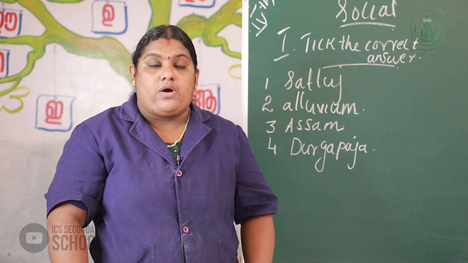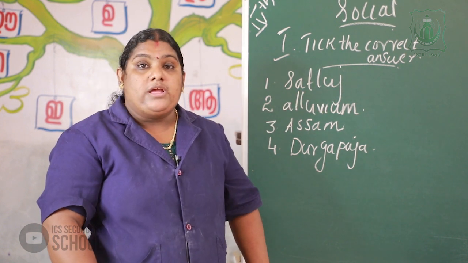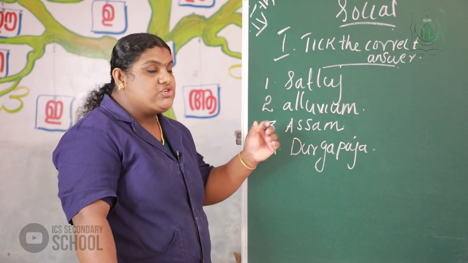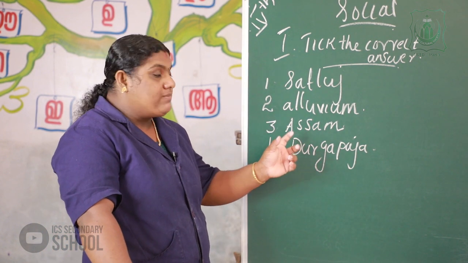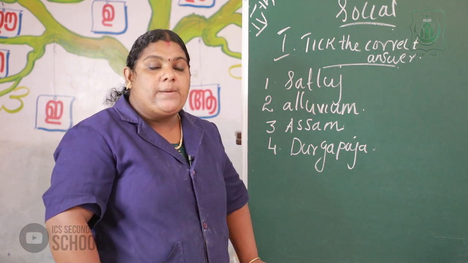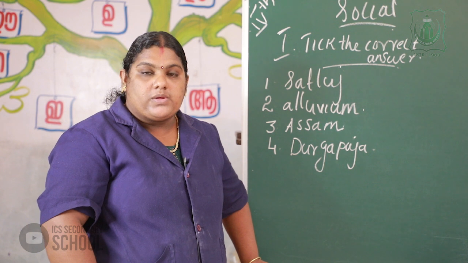I think all of you have marked the answers. The first one is Satluj River, the second answer is alluvium soil, the third one is Assam, the fourth one is Durga Puja. Okay?